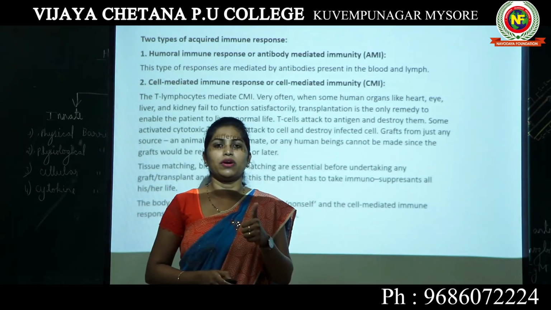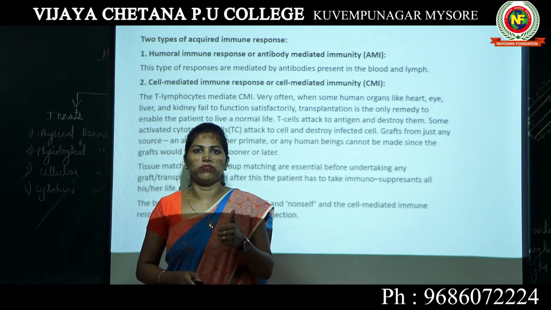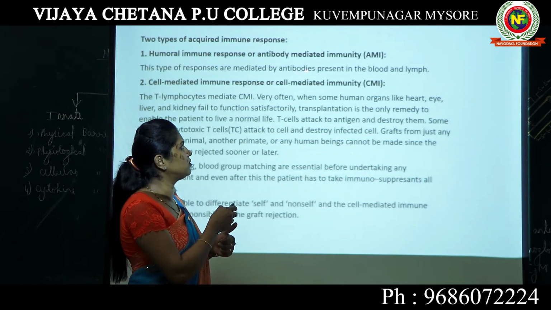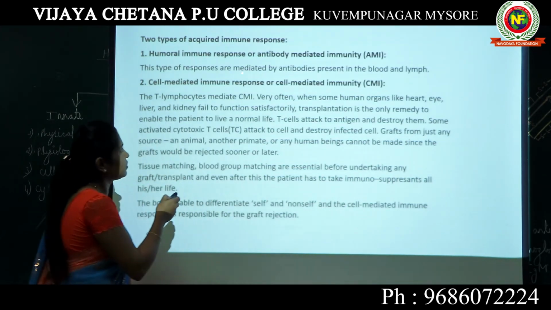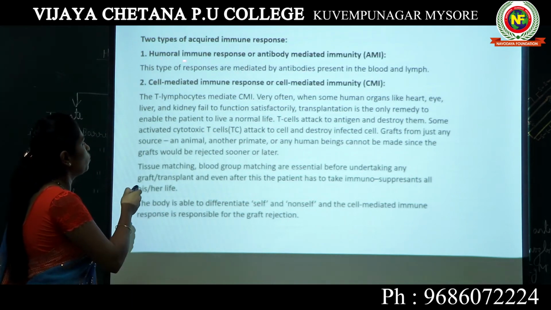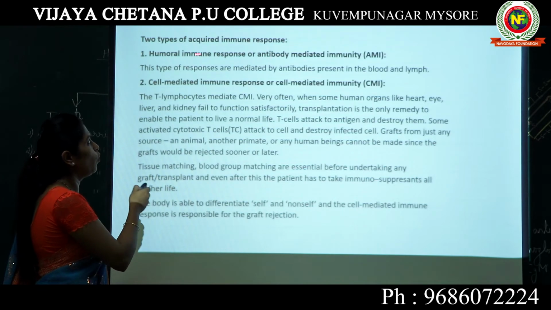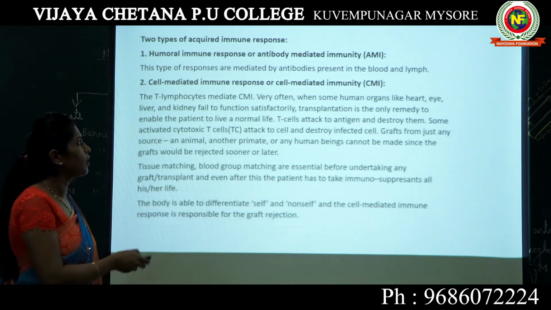Okay, your immune system has to ask the B lymphocytes to produce antibody. The antibody is going to neutralize the antigen or the pathogen. This type of response is known as humoral immune response. Since the whole response is mediated by antibody, this is also known as antibody mediated immunity.